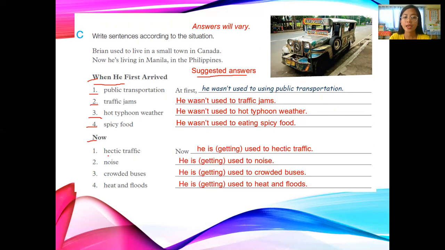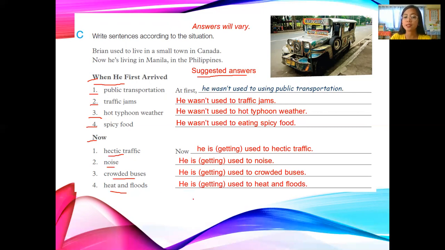Now we have hectic traffic, noise, crowded buses, and heat and floods. Meaning now, today. For example, hectic traffic: now he is getting used to hectic traffic. Now he is getting used to noise. Now he is getting used to crowded buses.